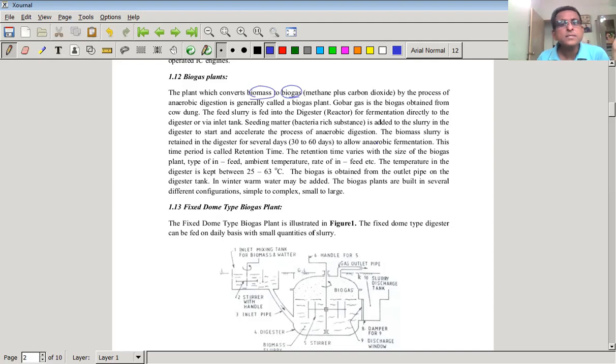So this time period is called the retention time, the time for which the biomass is kept inside the digester for fermentation. The retention time varies with the size of the biogas plant, type of infeed, ambient temperature, rate of infeed, etc. Now the retention time, the time for which the biomass is to be kept for fermentation, will obviously depend upon various parameters.